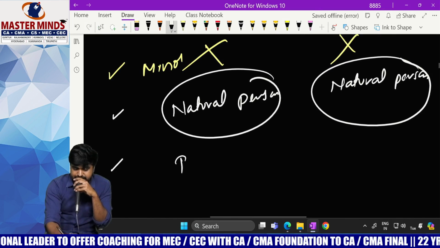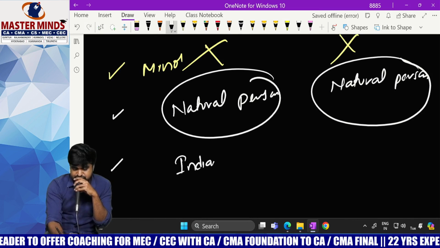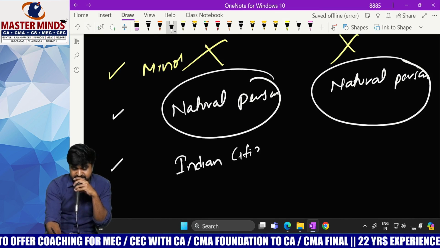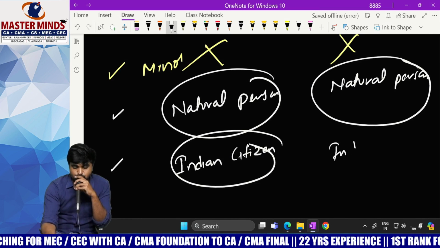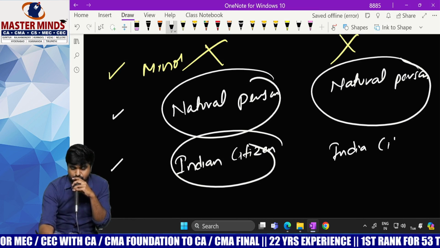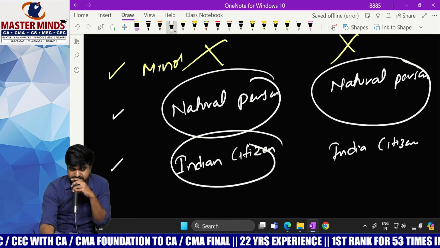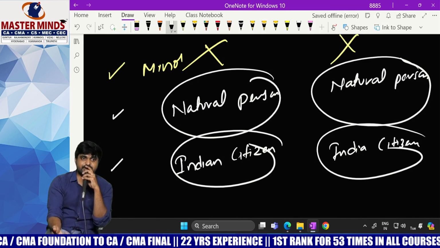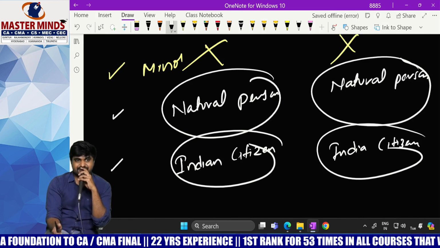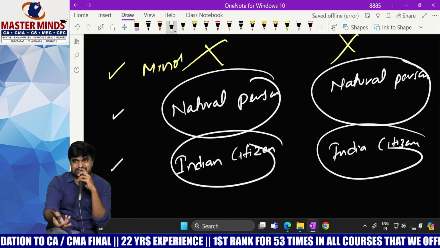So they need to be Indian citizen. So OPC is an option which is only open to Indian citizens, not to foreign citizens. Then what about foreign citizens? How can they do business in India? They can do business in India either as a private company or as a public company, because for private and public companies, there is no such restriction.